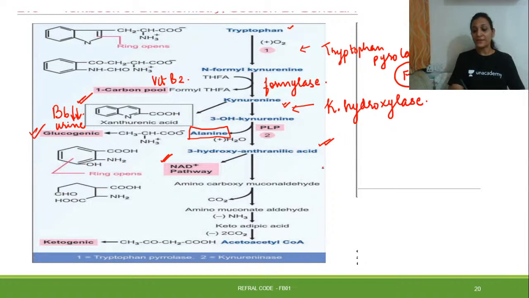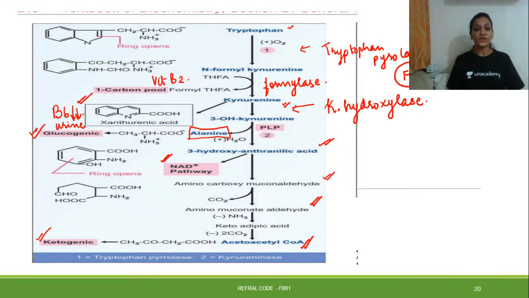From the amino carboxy muconic semialdehyde, there will be removal of carbon dioxide, and amino muconate semialdehyde will be formed, which will further lead to the formation of acetoacetyl, and this will be further directed into the ketogenic pathway.